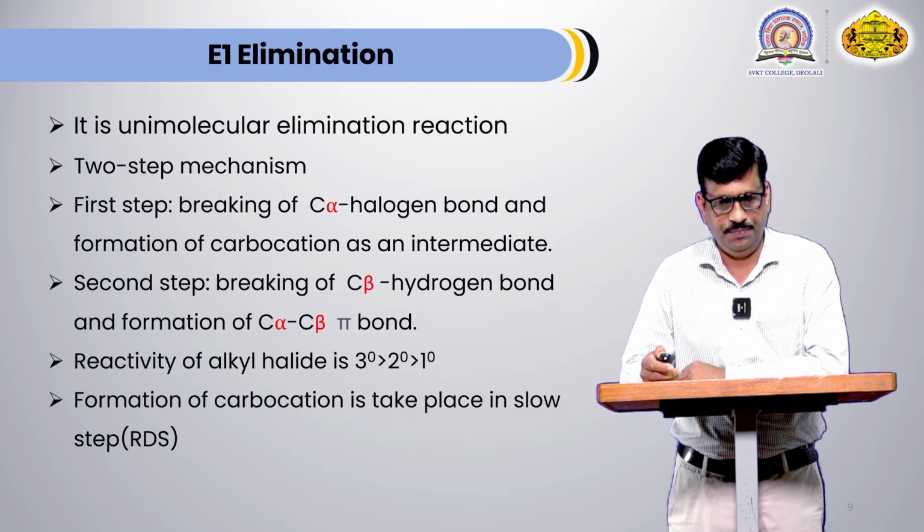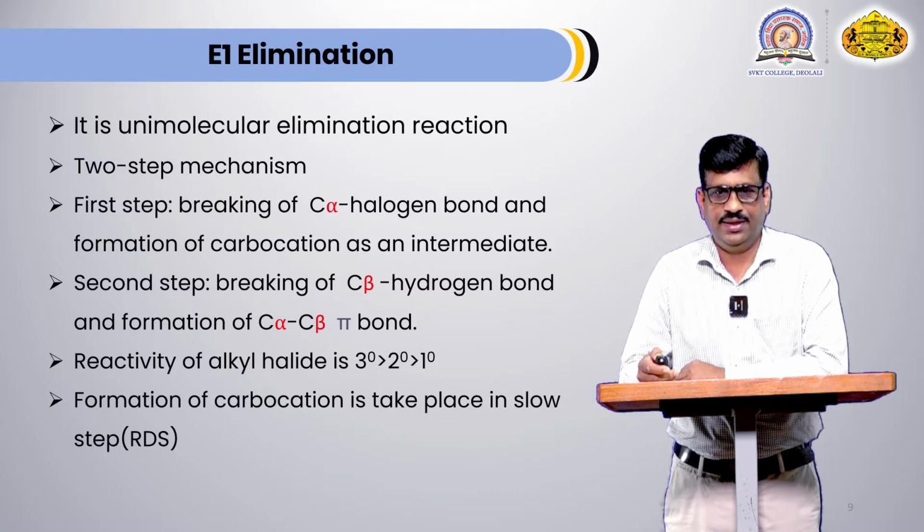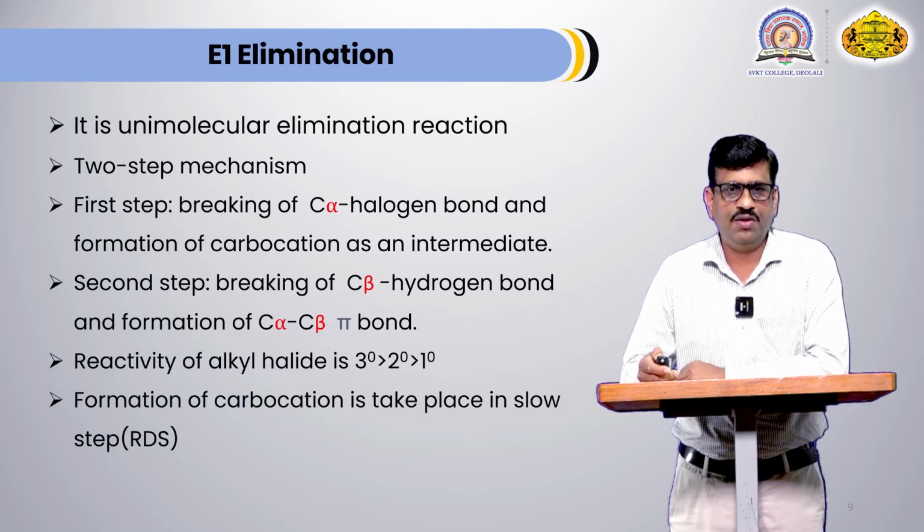Reactivity of alkyl halide is tertiary greater than secondary greater than primary. When tertiary alkyl halide react with E1 route, there is formation of tertiary carbocation. When secondary alkyl halide react with E1 route, there is formation of secondary carbocation.